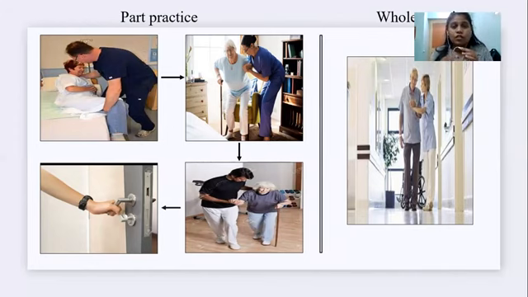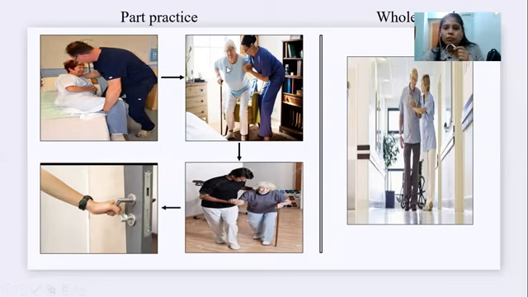Okay, so whenever the patient tries to walk, it cannot reflect in the task. So if you want to improve walking, you should practice walking as a whole, not as parts. So this is the example of whole practice.